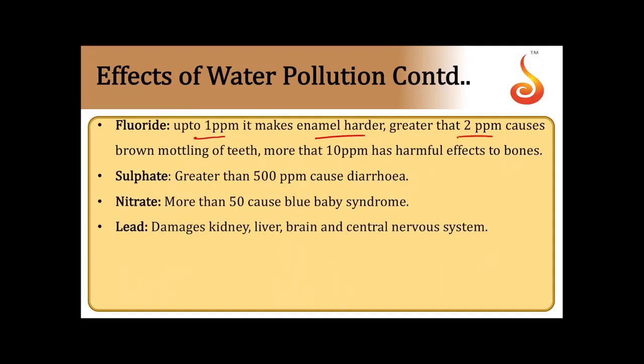If fluoride is more than 2 ppm, it causes brown mottling of teeth. If it is more than 10 ppm, it has harmful effects on bones. So 1 ppm is essential; more than 2, brown mottling of teeth; more than 10, harmful to bones itself. Sulfates greater than 500 ppm will cause diarrhea. Nitrates more than 50 ppm will cause blue baby syndrome.